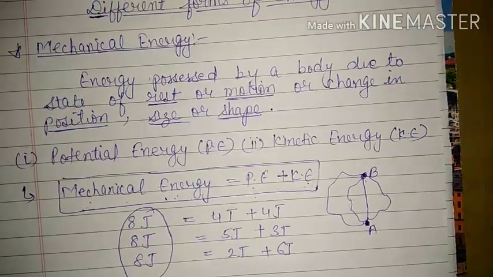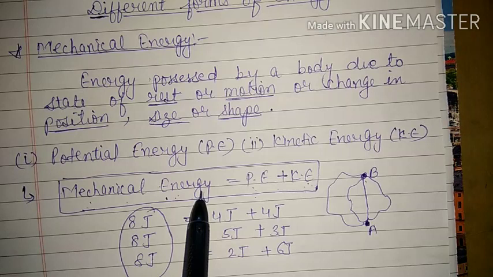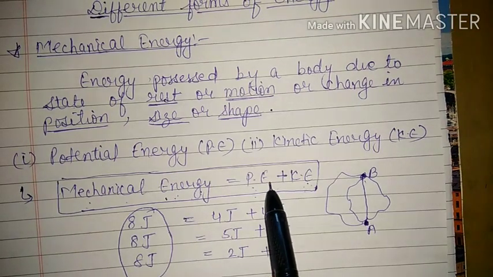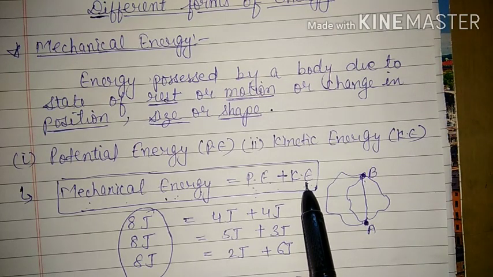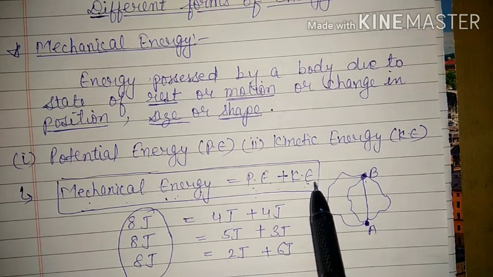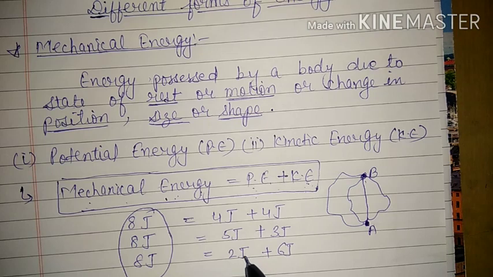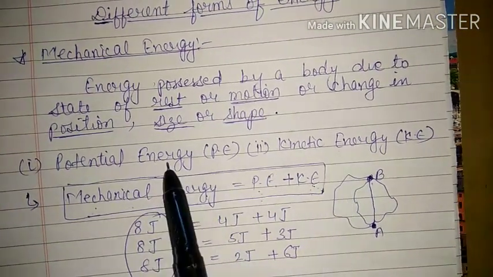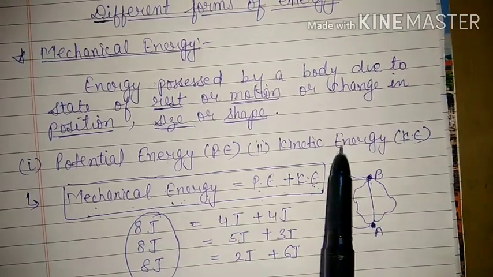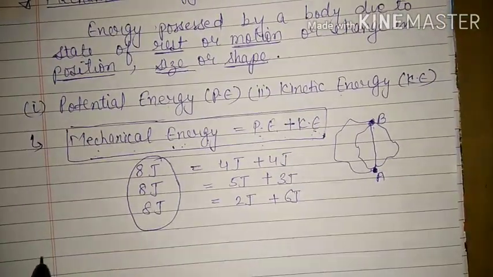That means the total mechanical energy remains constant. If one form of the mechanical energy increases, then the second form will automatically decrease. This is known as the conservation law of mechanical energy. Now we will discuss our 2 types of mechanical energy, that is potential energy and kinetic energy. First of all, we will discuss potential energy.